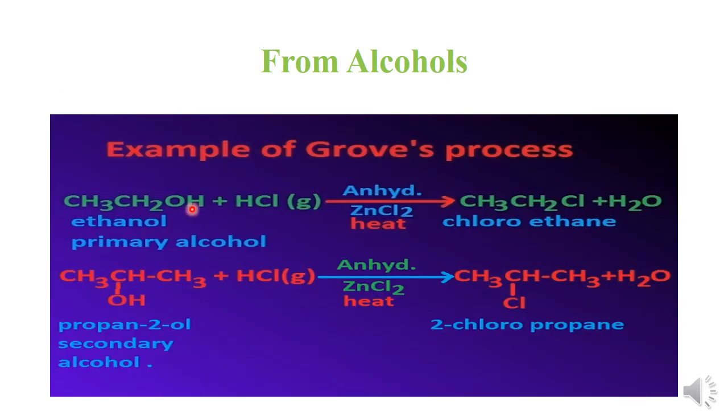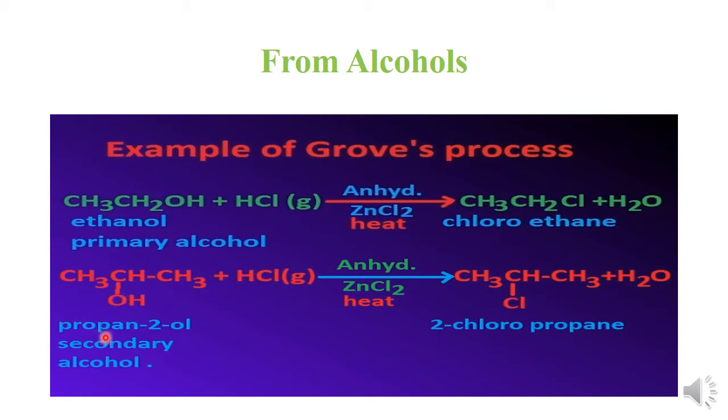Example of Groves process: first is ethanol, that is the primary alcohol. It reacts with hydrochloric acid gas in the presence of catalyst, that is anhydrous zinc chloride, leading to the formation of chloroethane as a major product, along with water as a byproduct.